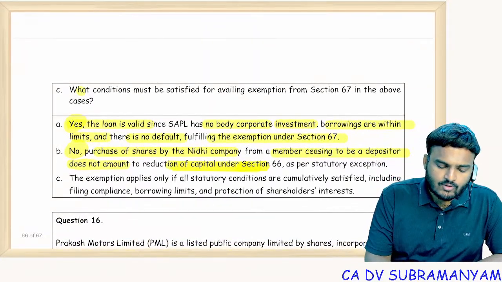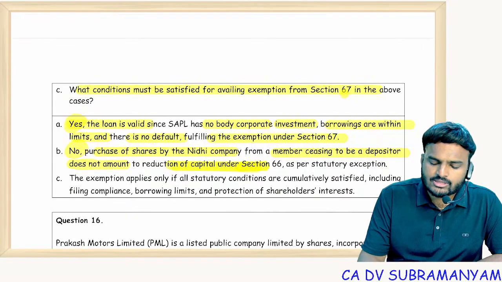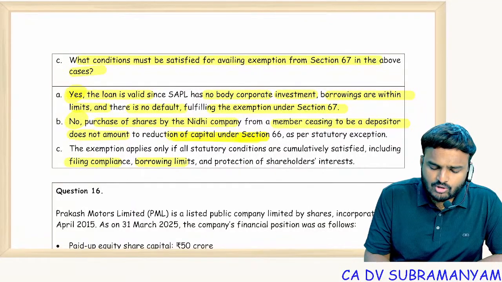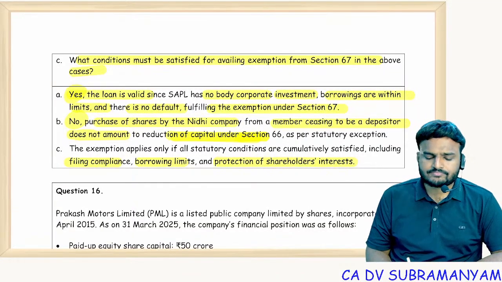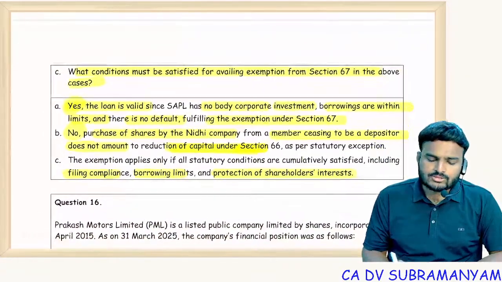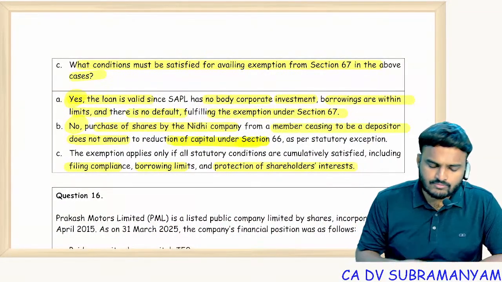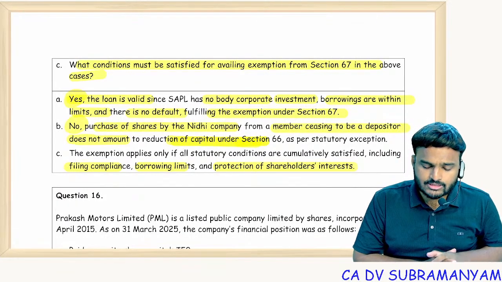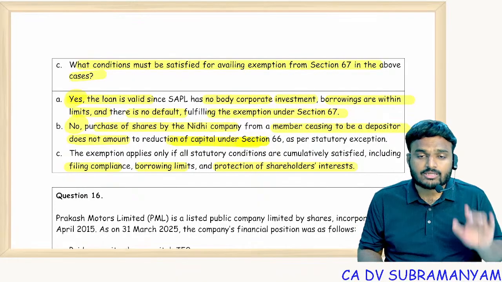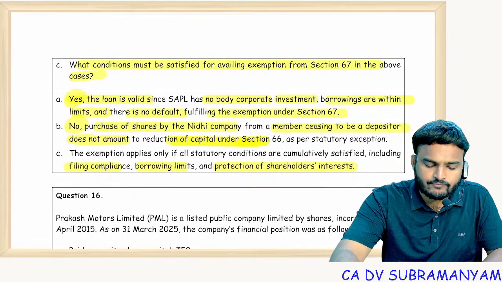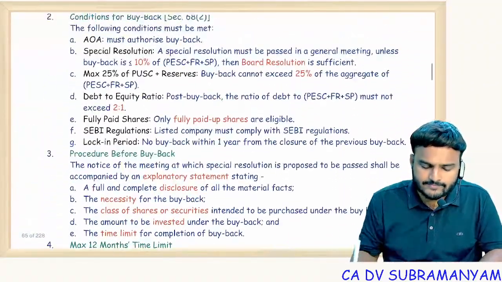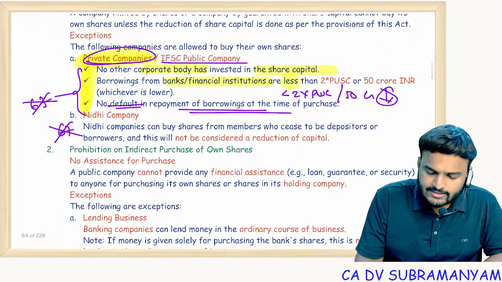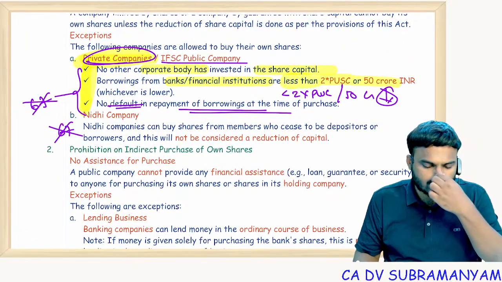Last question. What conditions must be satisfied for availing exemption under 67? Conditions: filing of returns, borrowing limits, protection of shareholders' interest. So for getting exemption under 67, filing, and borrowing limits of less than twice the paid up share capital. Students are confused with these limits. Remember the limit, that is less than twice of the paid up share capital or 50 crores, whichever is lower.